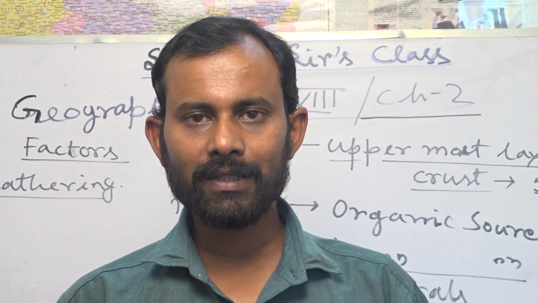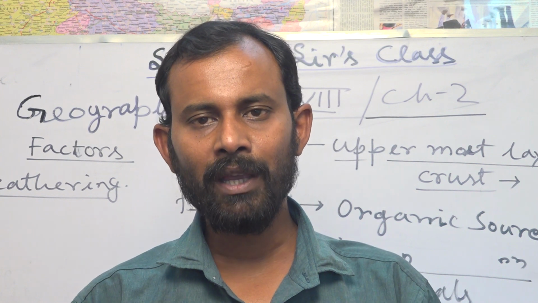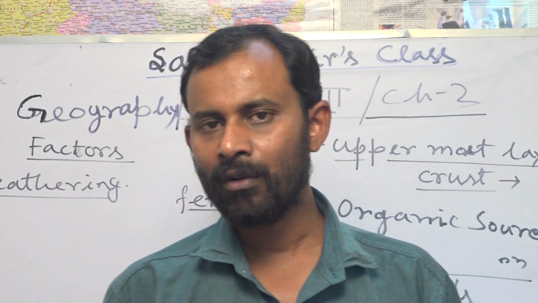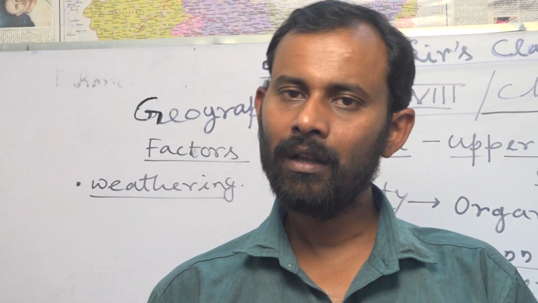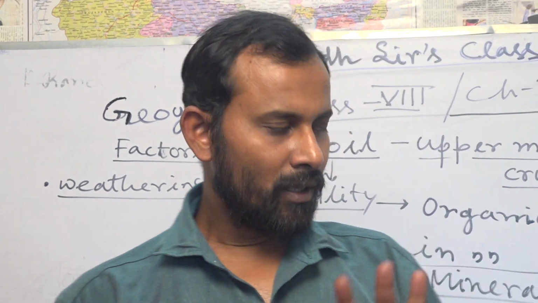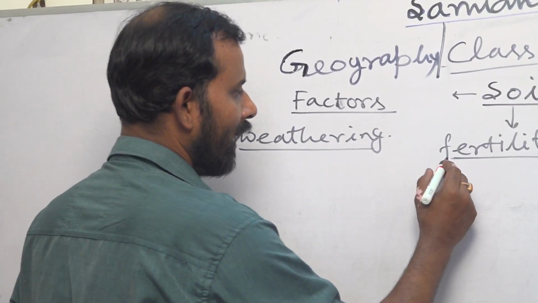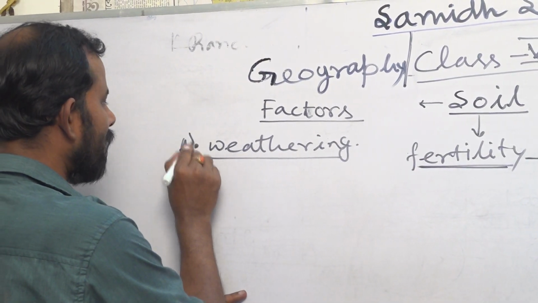So soil is made of very fine particles produced from weathering, that is, the breaking down of rocks. Without the breaking down of rocks, it is very difficult to get soil formation. Second is the source of fertility, which I have already told you. So point A is weathering.